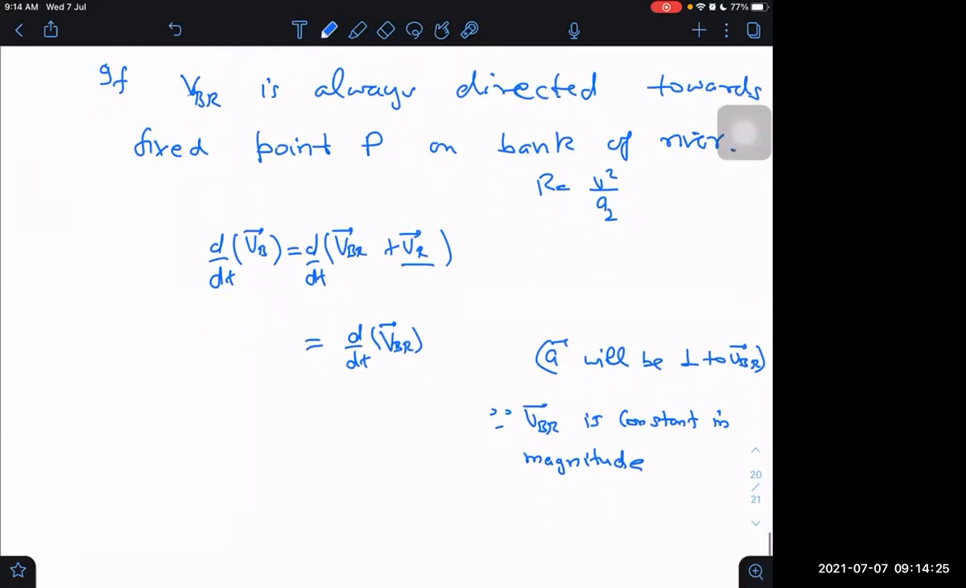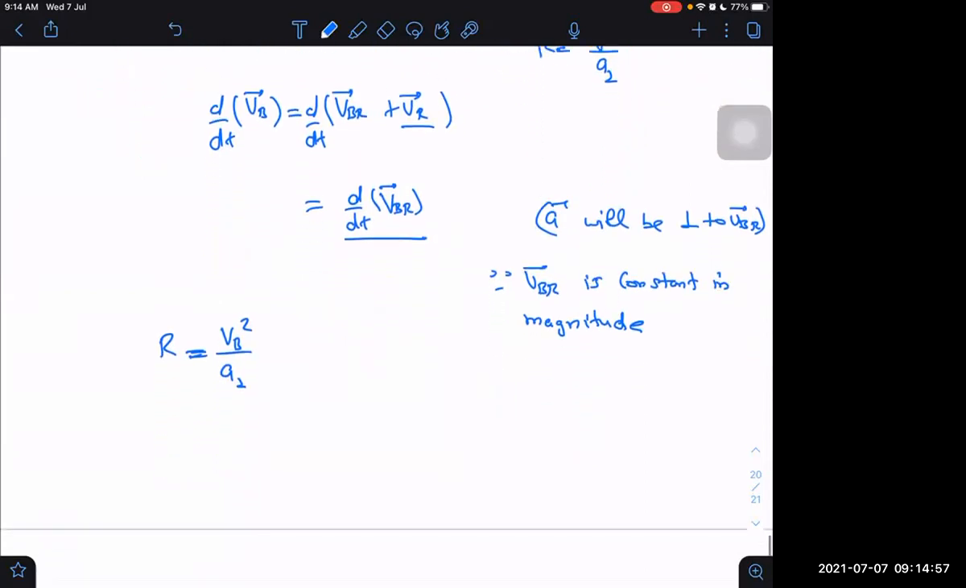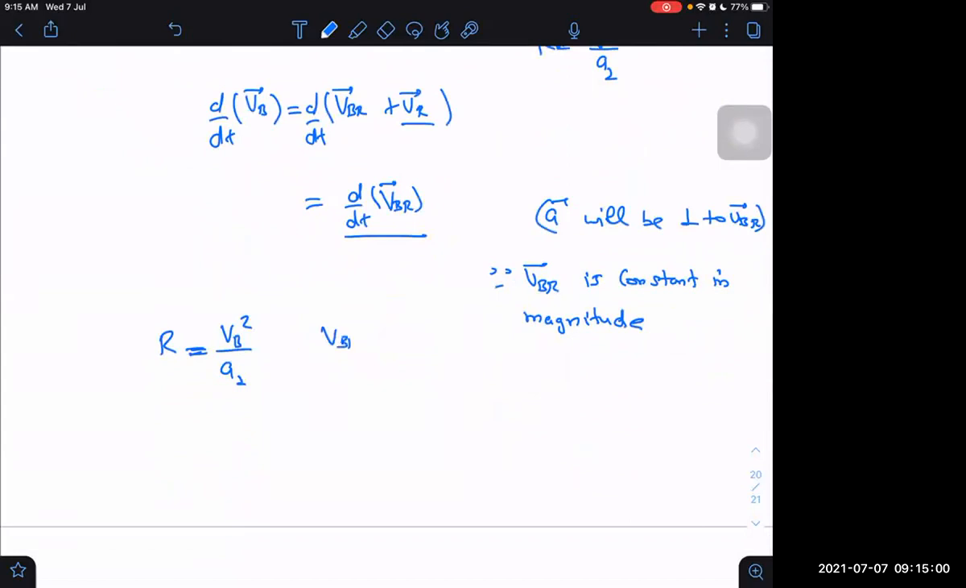So this we have to find out, and we can find out by this way also. VB divided by omega can be regarded as radius of curvature, or I can say VB square divided by a perpendicular. That will be radius of curvature. What is VB? VB in the beginning is VBR square plus VR square under the root, divided by a perpendicular.